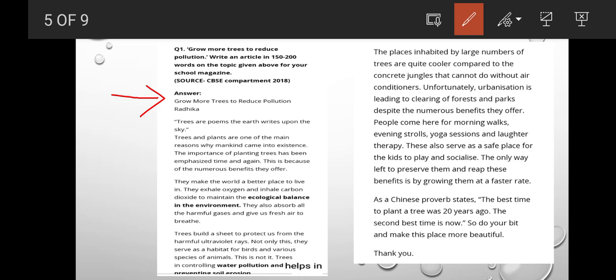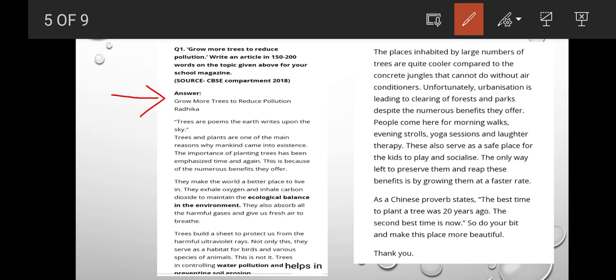They inhale carbon dioxide and exhale oxygen to maintain the ecological balance in the environment. We all know this, we have read it in biology. They exhale oxygen and inhale carbon dioxide, and hence they balance the ecological system. They also absorb harmful gases and give us fresh air to breathe.